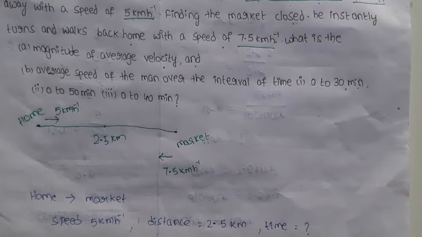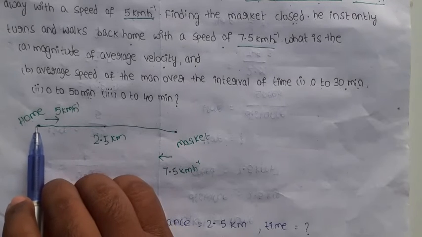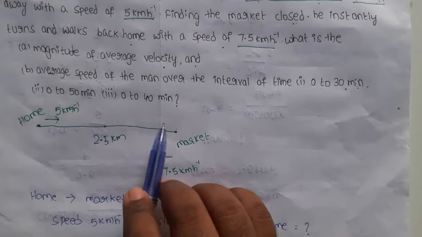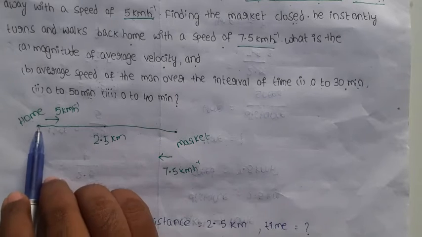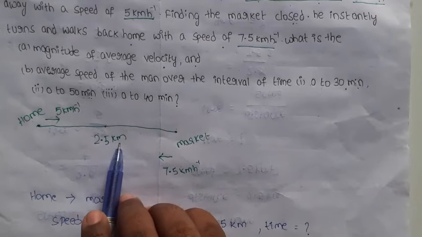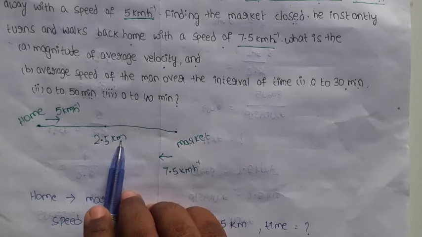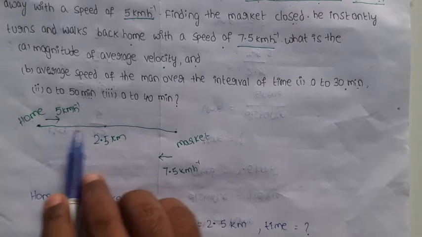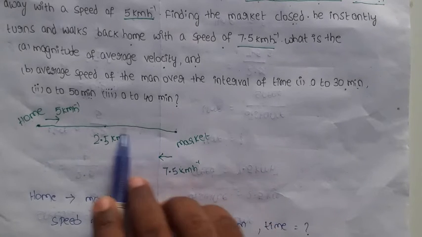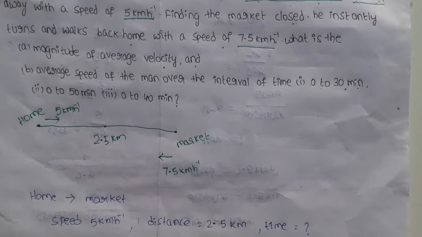What about the distance? Total distance is home to market, market to home. Home to market is 2.5 kilometer. Market to home is also 2.5 kilometer. So total distance is 2.5 kilometer plus 2.5 kilometer. Total is 5 kilometer.